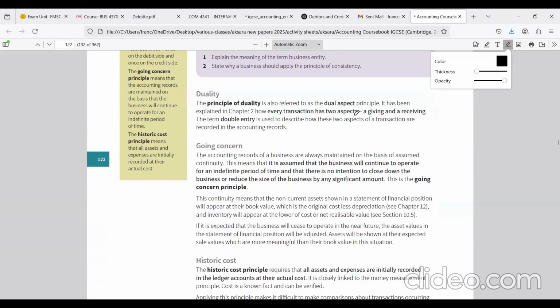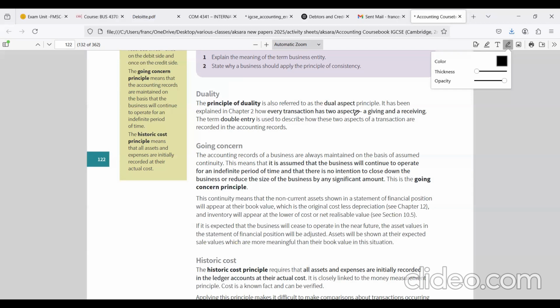Then move into the going concern concept. Under the going concern concept, we assume that the business will continue for a foreseeable future. So what is this foreseeable future? Foreseeable future means a long period of time, an indefinite period. It will never end, right? And also under this concept, we assume that the business is not going to shut down its operation within the next 12-month period. So why is this concept important?